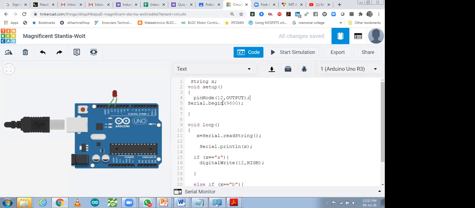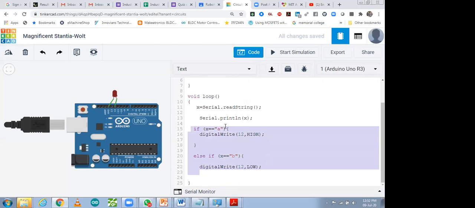So what we did over here, I defined the pin number as output, started the serial library, and then I'm just reading from the serial monitor. Whatever data is coming on the serial monitor, I'm going to read. After reading the data, I'm going to print it also to check what value is coming, and after that I'm going to put some condition. If x value is equal to A, LED should be high, else if x value is coming B, then LED should be low. That is what I'm going to do.